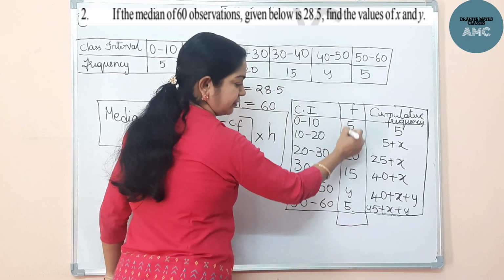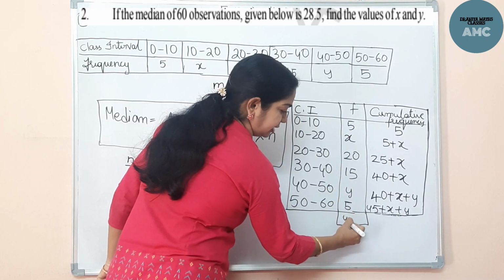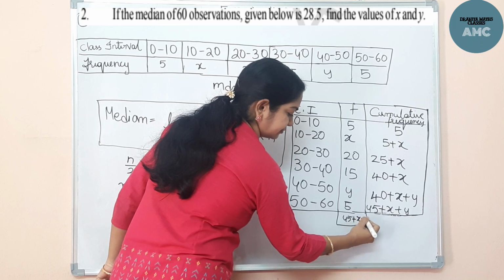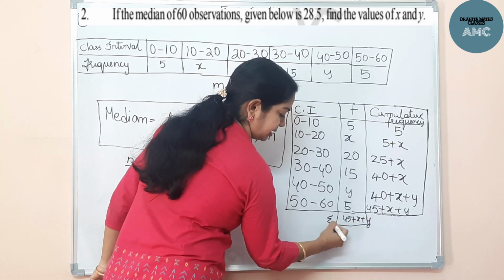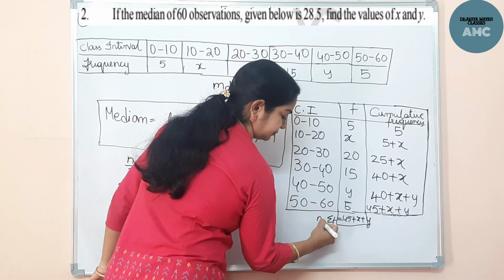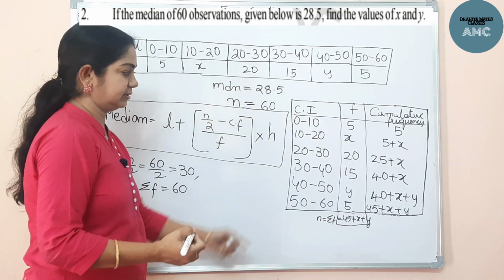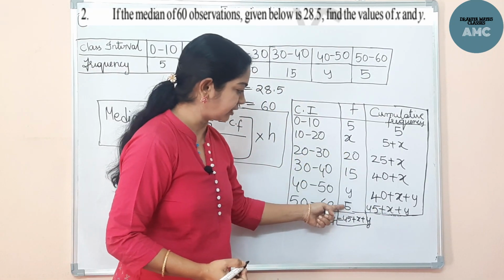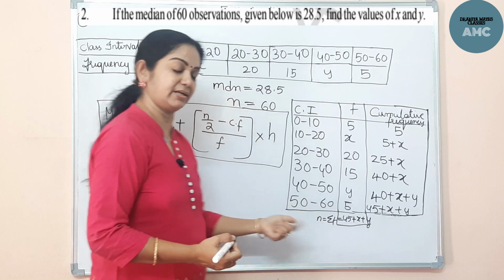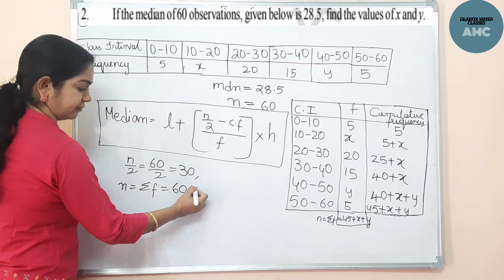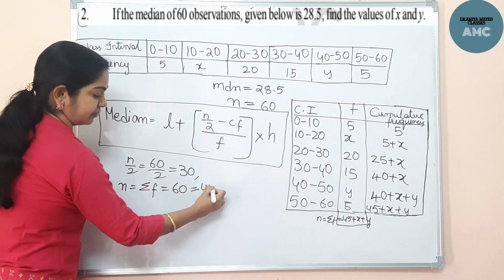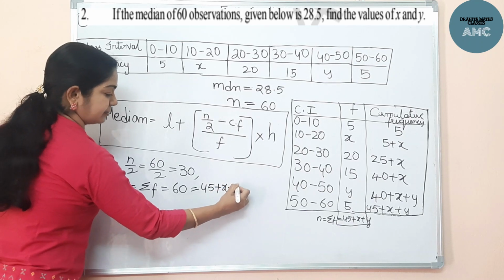Now we add, this comes to 45 plus x plus y. This is sigma f or n. See 20, 35, 40, 45 plus x plus y. That is our sigma f, so it comes to 45 plus x plus y.